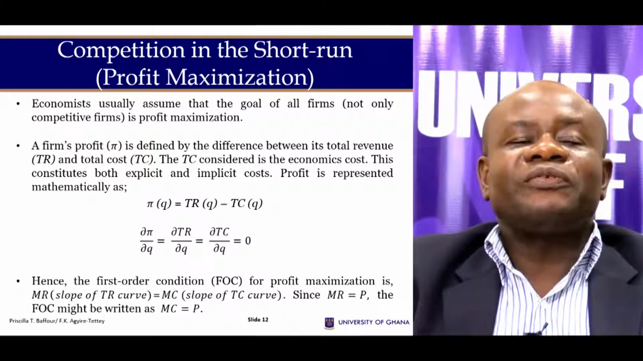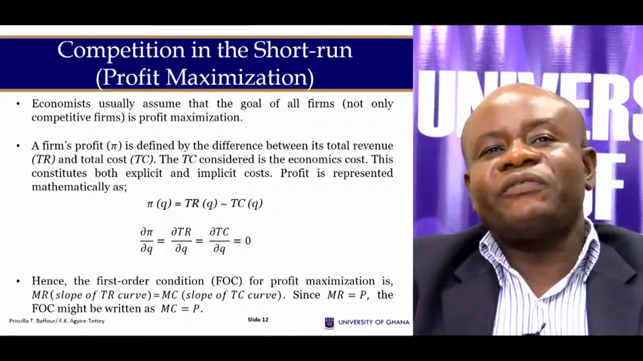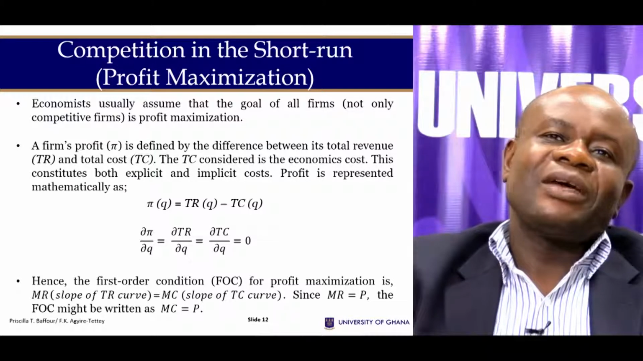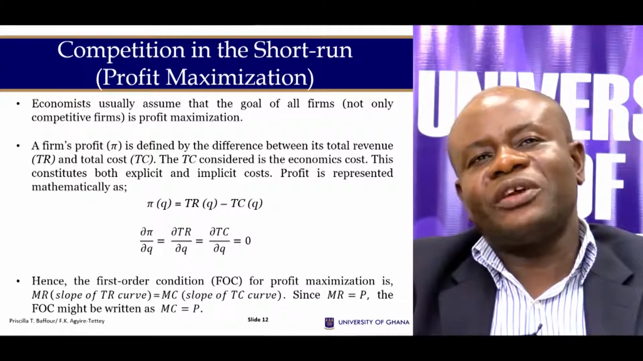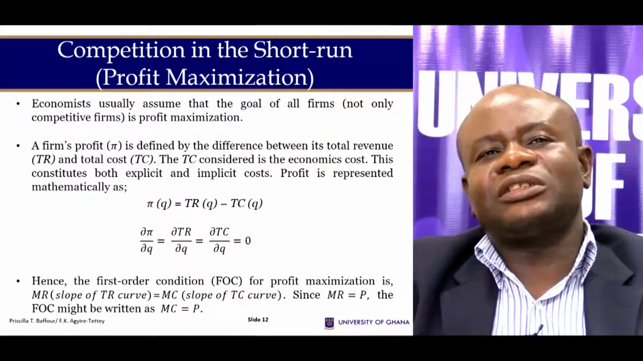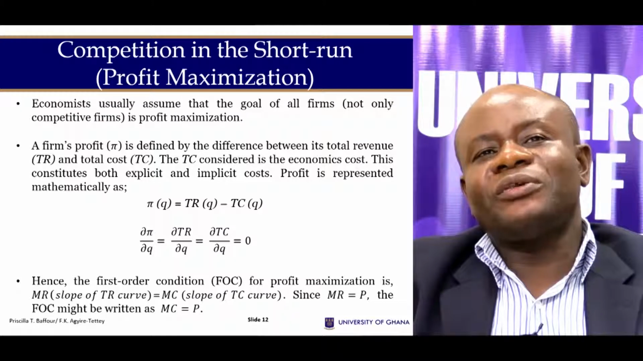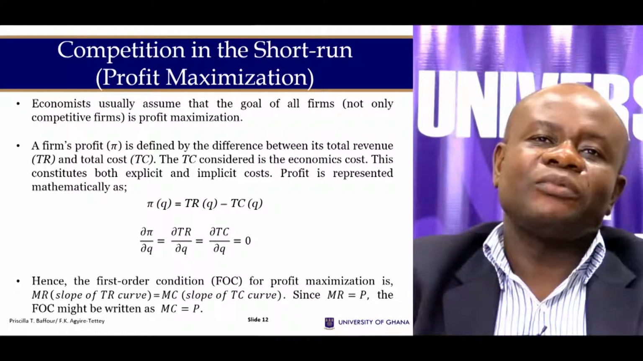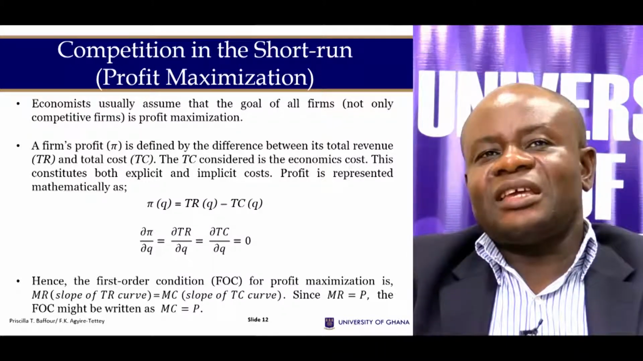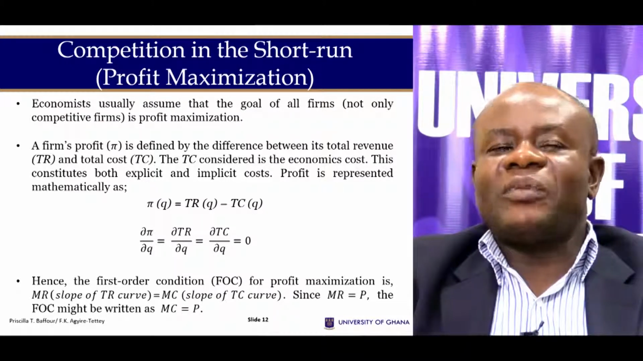For us to do that, we first have to determine the profit function of our firm. And the profit function, or the profit of the firm, is the total revenue minus your total cost. And remember that your total revenue is a function of output. Your total cost is also a function of output. So if I take total cost out of total revenue, I have my profit.